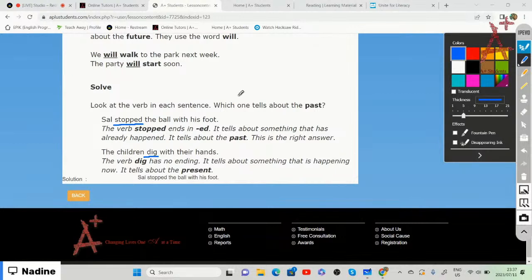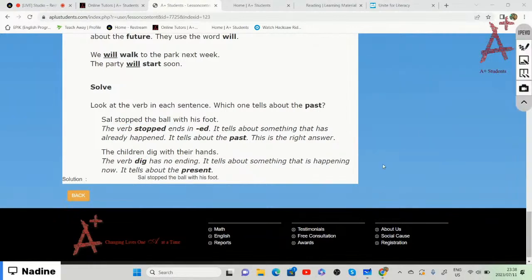All right, so the sentence that has the verb stopped ends with ed, which means that this is telling us about the past. It has happened already. And then the children dig with their hands tells us about what's happening now, which is the present. So the first sentence, Sal stopped the ball with his foot, tells us about the past.